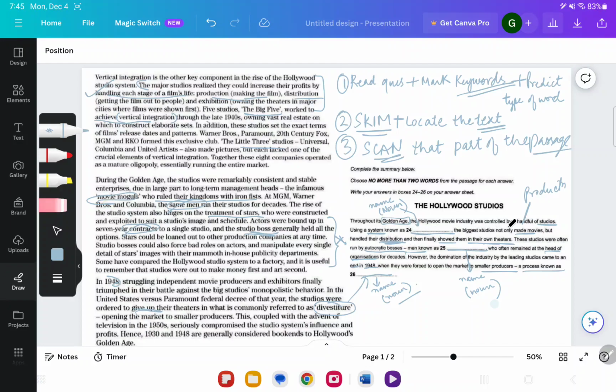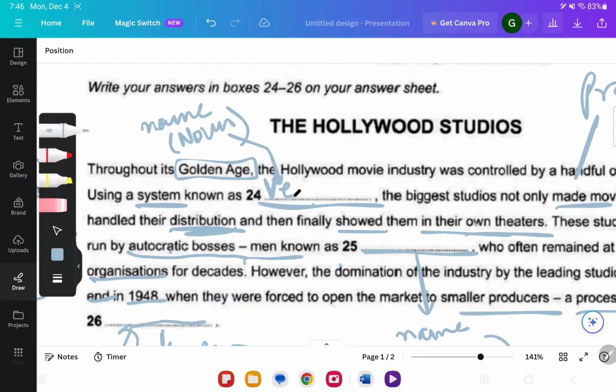Throughout its golden age, movie industry was controlled by a handful of studios, system known as. Now, it is somewhere here. Is there a name of a system mentioned here? Vertical integration is another key component in the rise of the Hollywood studio system. Major studios realized they could make profits, so they worked to achieve vertical integration. They are trying to achieve something. Now, this is the only name of the process that I see here, and this is the complete paraphrase of the first two sentences. So here I feel the answer will be vertical integration.